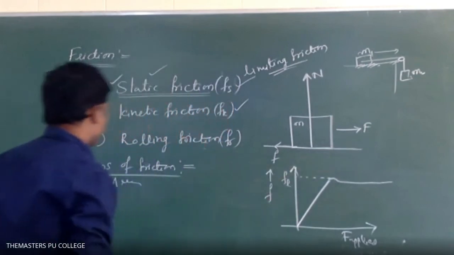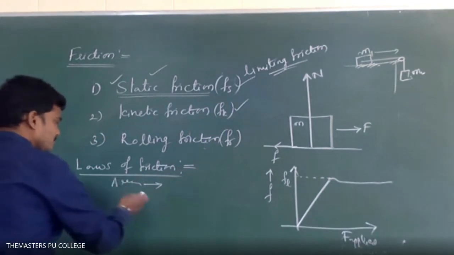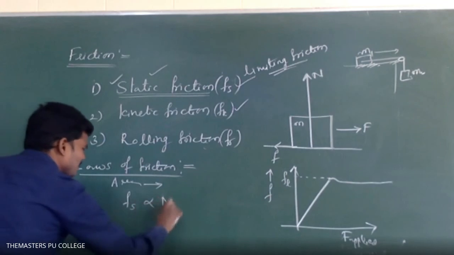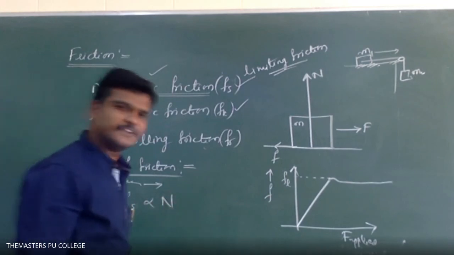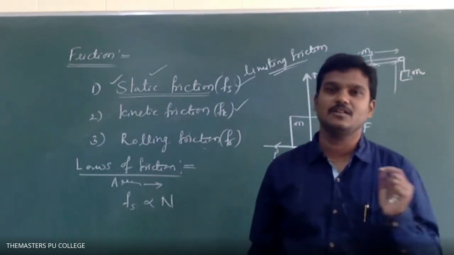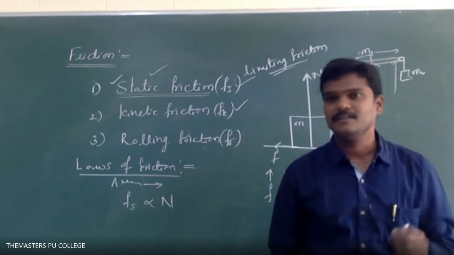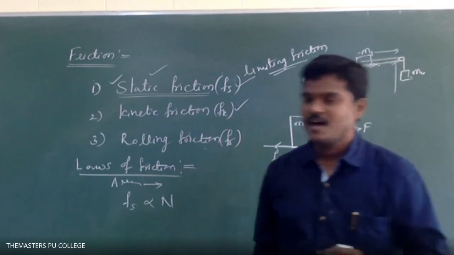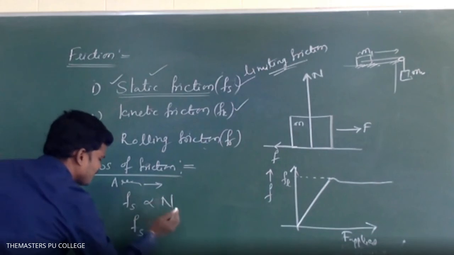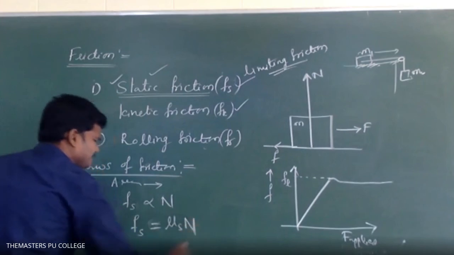Static friction is self-adjusting, independent of the area of contact, and proportional to the normal reaction force. Every frictional force is proportional to the normal reaction force. So this is the law of friction. Frictional force is proportional to normal reaction force, and we can write F is proportional to N. Remove the proportionality and introduce some constant. Let me call it mu suffix S. F = mu S N.